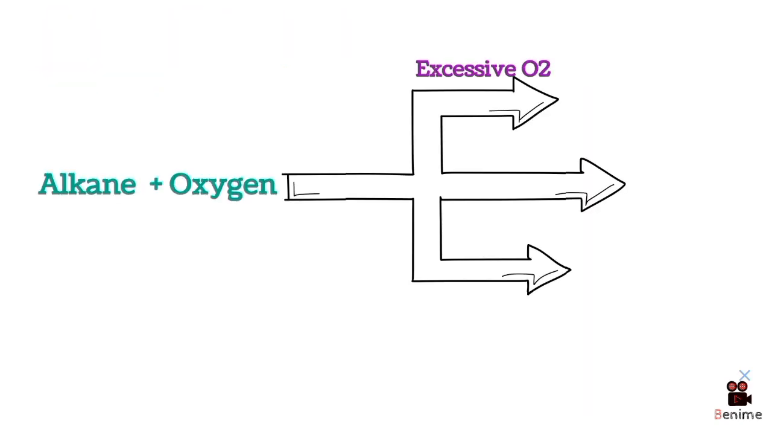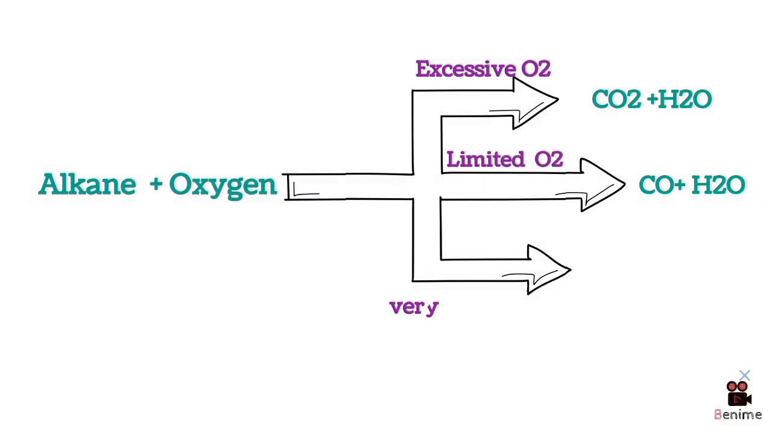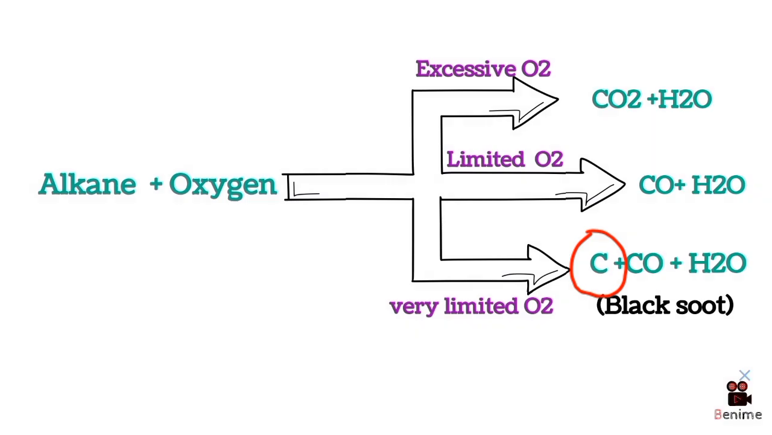Excess oxygen. Complete combustion. Products are CO2 and H2O. This is ideal. Limited oxygen. Incomplete combustion. Product is CO, carbon monoxide, not CO2. Carbon only gets partially oxidized. Very limited oxygen. Product is just C, carbon particles. Black soot. You have seen this on a candle flame.